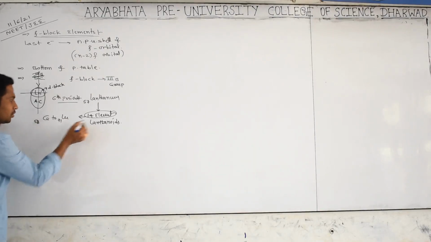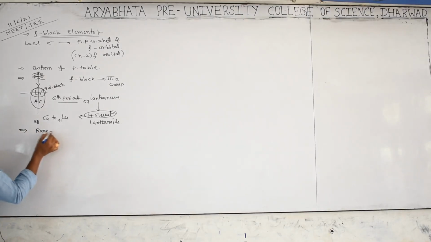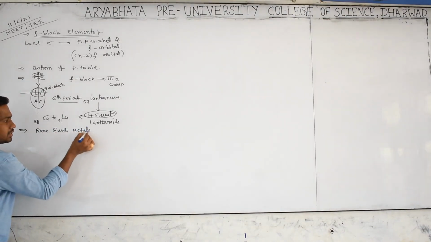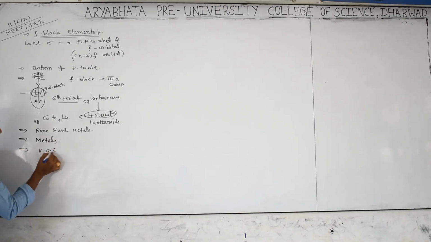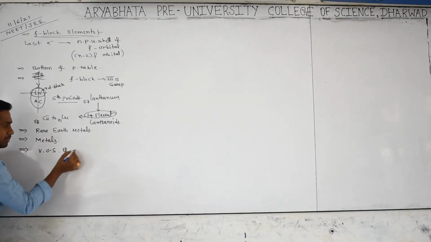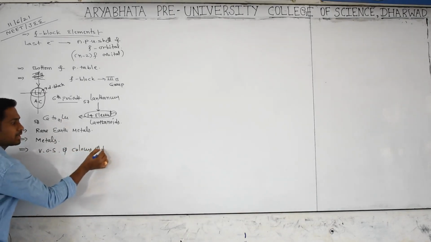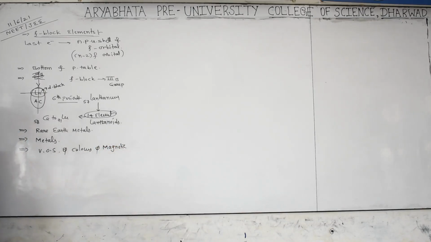I will tell many points about these lanthanoids. Lanthanoids are also called rare earth metals, because they are very rarely available in the earth's crust. They all have metallic character, and they show variable oxidation numbers. Most of them have colors as well as magnetic character.